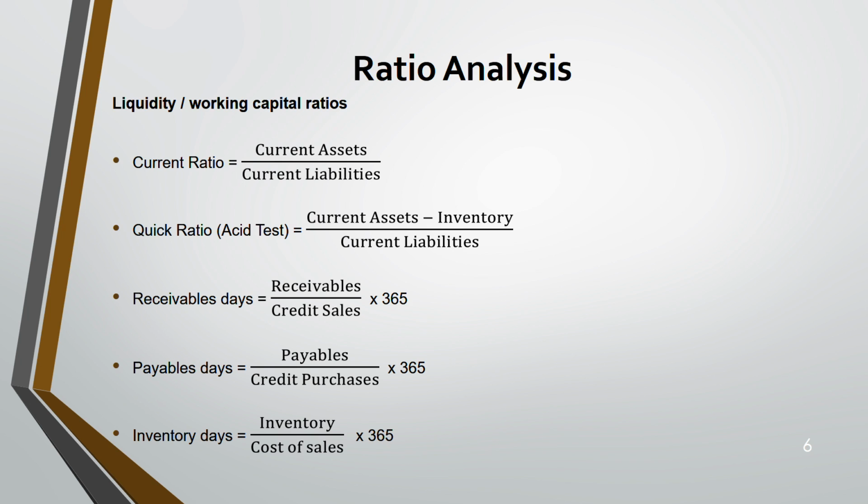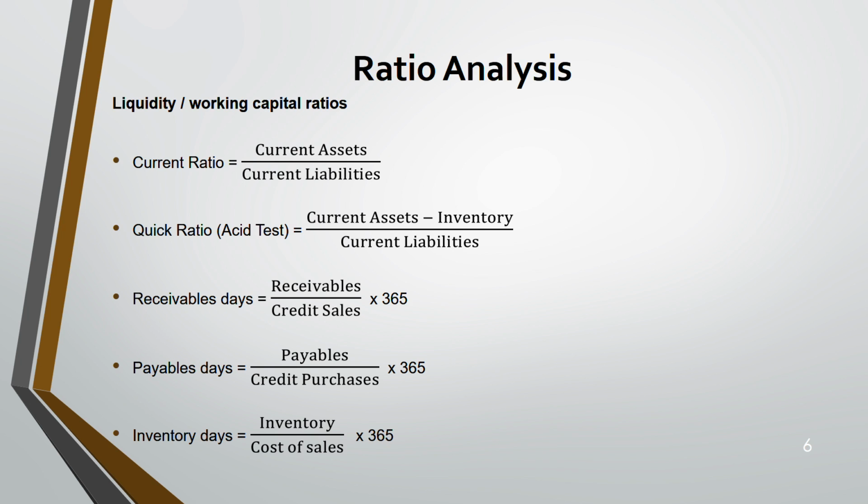This is also the same. For this ratio, more than 1 is good. If it's less than 1, it's not good. But if it's too high, for both current and quick ratio, that is also not good, because that means you're tying up so much cash unnecessarily in current assets. You might have invested it somewhere else. So the ideal ratio is said to be 1 to 1 or 2 to 1. If you have 5 to 1, that means current assets 5, liabilities 1. It's good, you're liquid, but too high is not good. Maybe that cash you might have used somewhere else to invest.